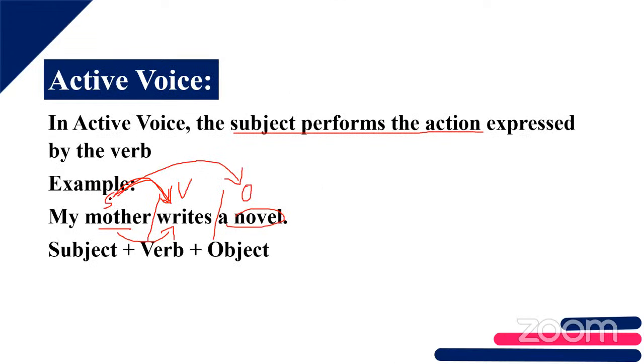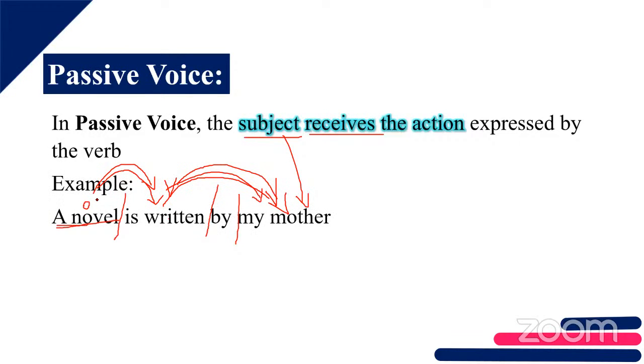So this is performing and this is receiving. In the same way, see here. It is performing and it is receiving. See how the arrow mark goes. Whoever is performing the action, that is where the arrow starts. Whoever is receiving the action gets that arrow, right?